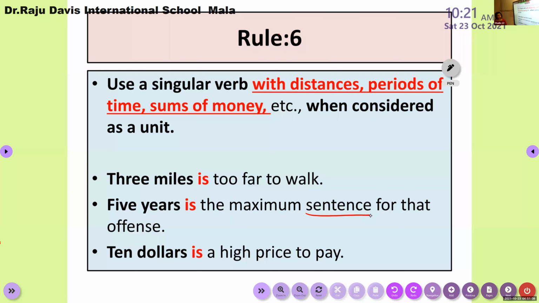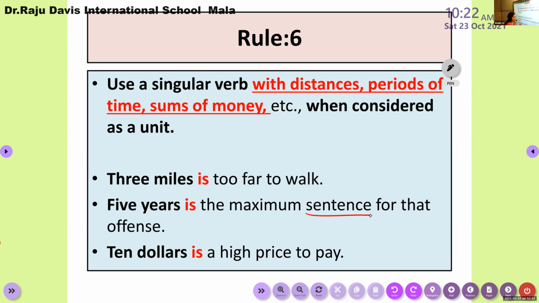Definitely. So look at the sentence. Rule number 6: don't go into too much inside, just see only the sentences. Use a singular verb with distance. I need to travel 25 kilometers at a stretch. Once I start from my home, I'm traveling 25 kilometers continuously to reach the school.